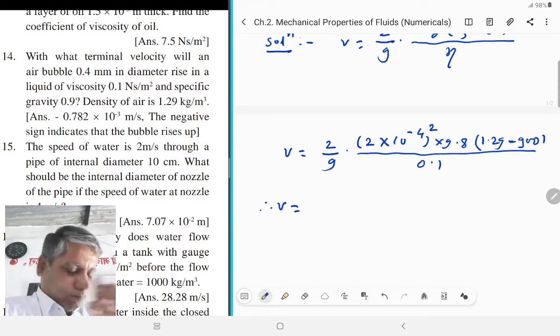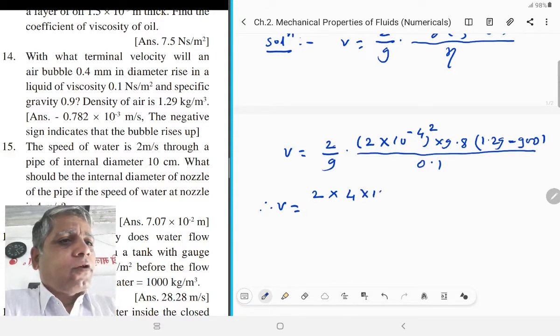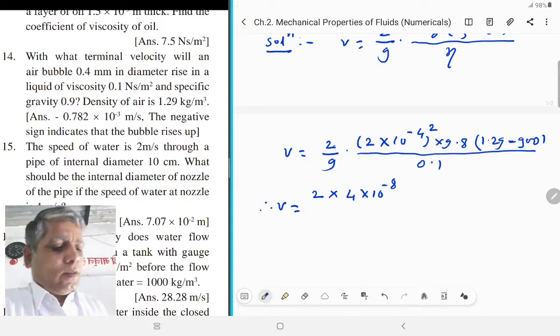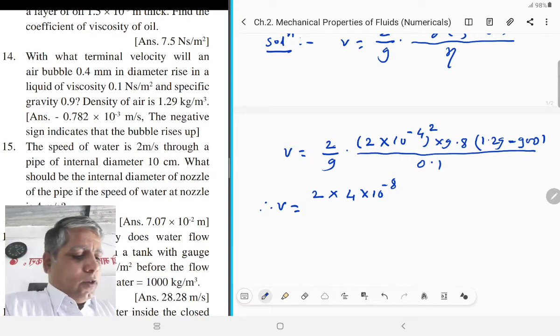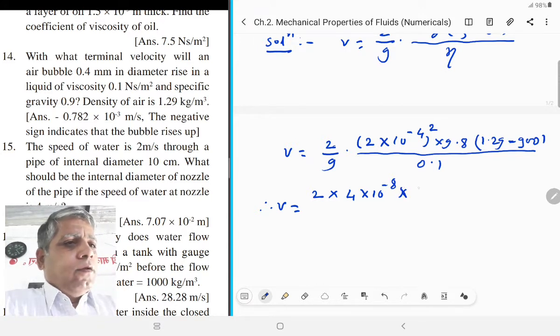Therefore terminal velocity v is equal to 2 into 2 square, that is 4 into 10 raised to minus 8, into 9.8 into bracket.